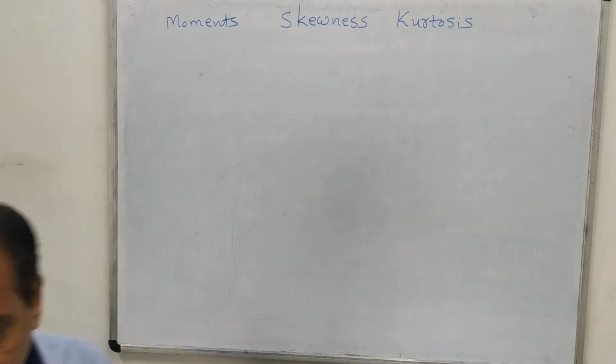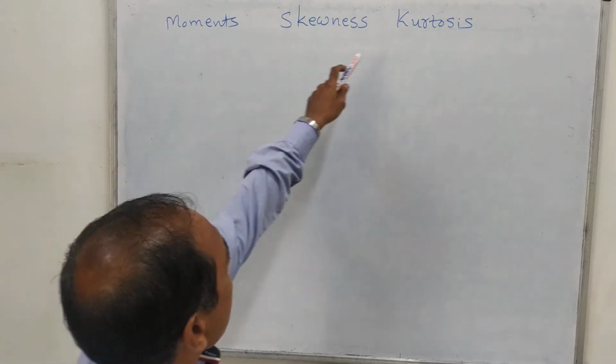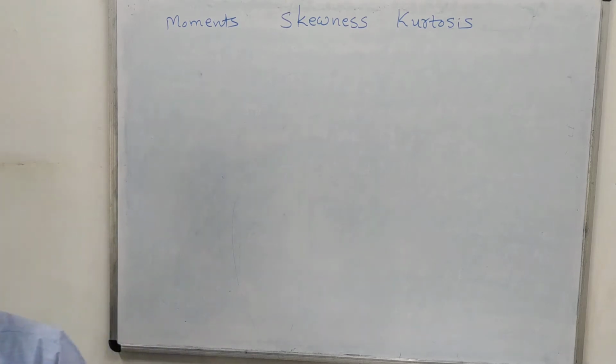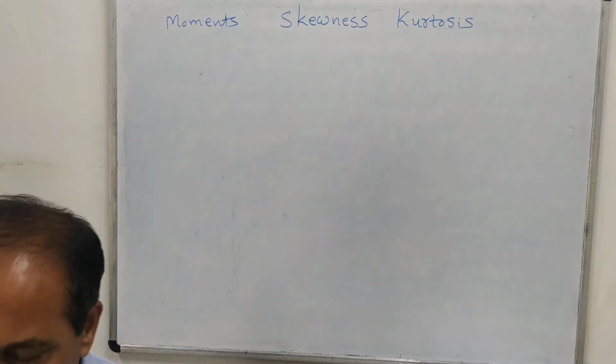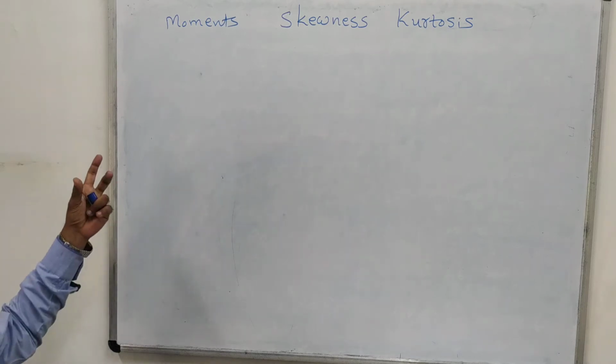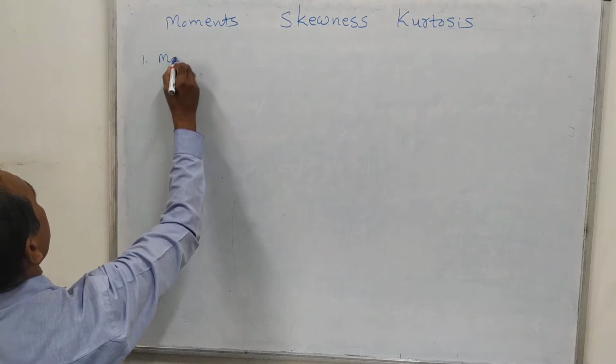So here, first of all, we will see moments, skewness and kurtosis that are depending upon moments. So what is a moment? That let us see. So moment is very simple. Here we want to see moments about three types. Moments, first of all, we will see moments